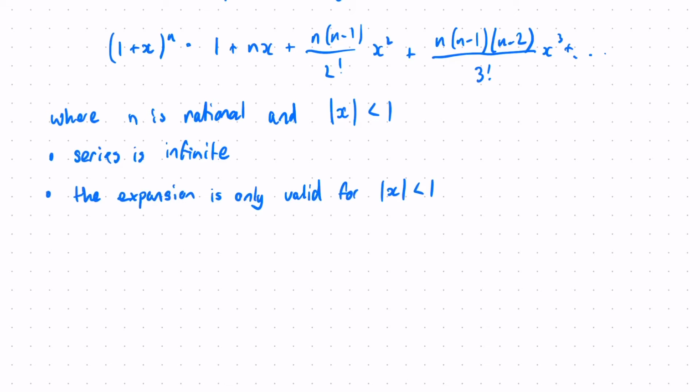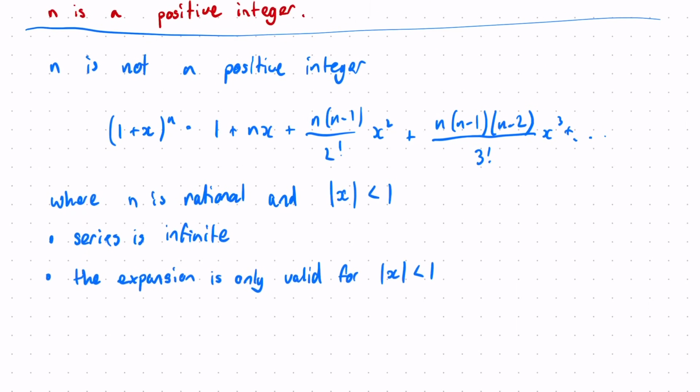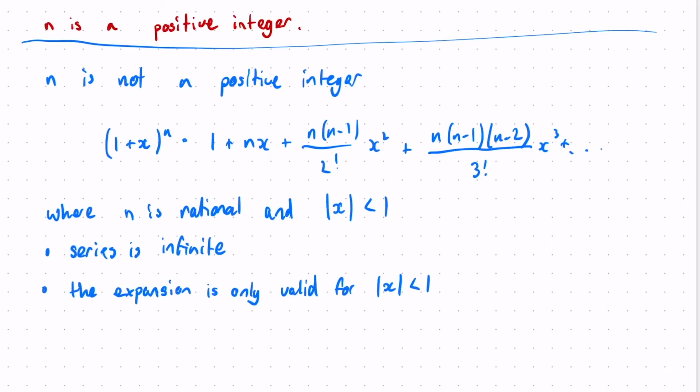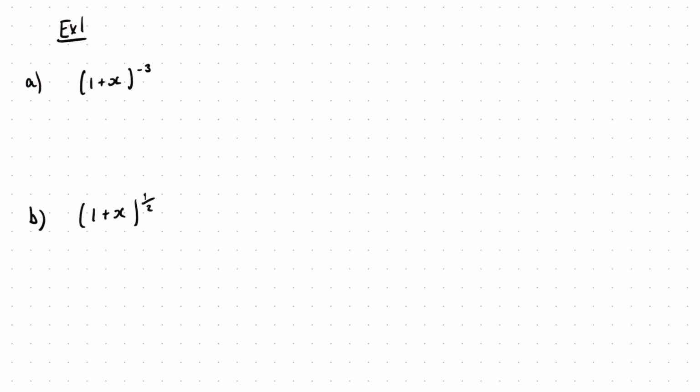Okay? So, we're not going to go over a proof of this because that's beyond what we need to be able to do in this course. So we're going to look at this put into practice, this form here. So let's do that with these two different ones. We've got (1 plus x) to the minus 3, and we've got (1 plus x) to the half.